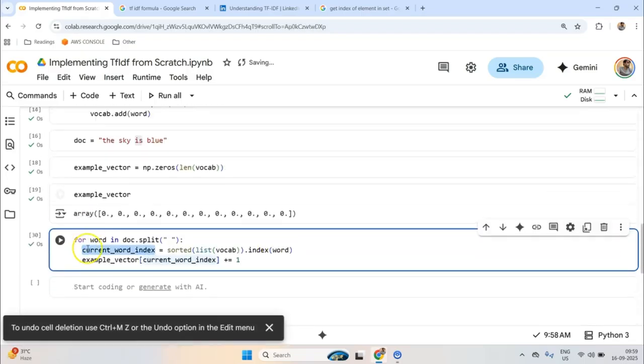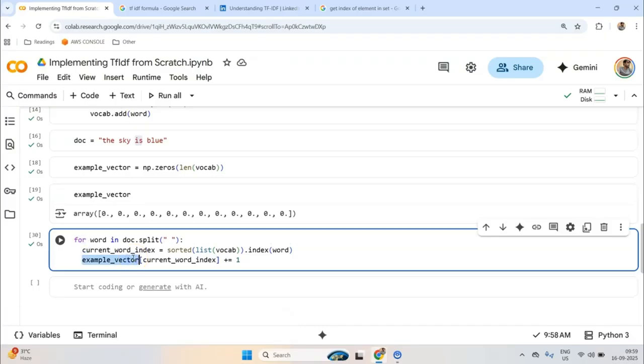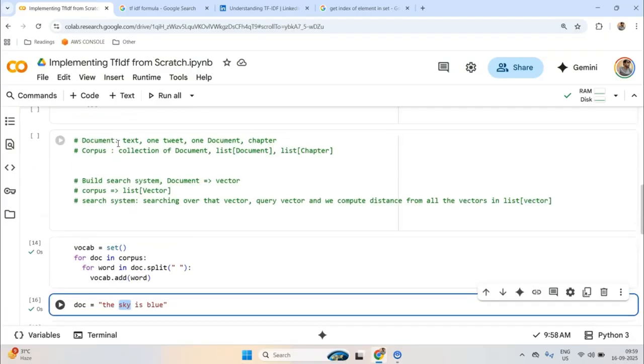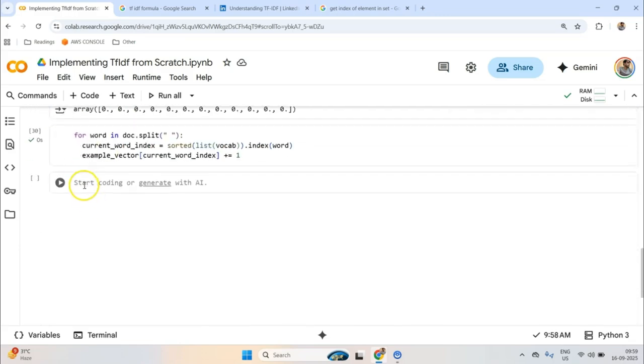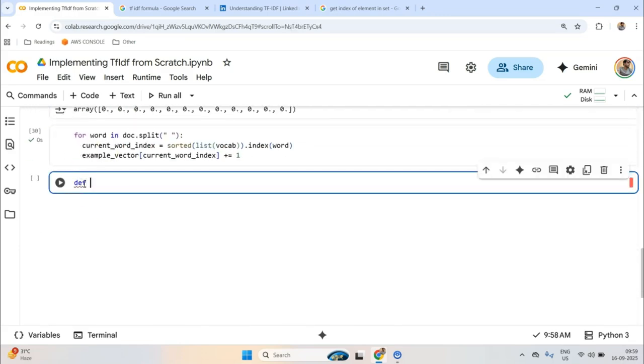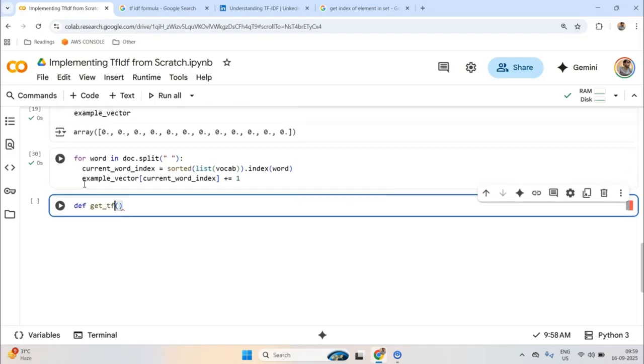Now this is a function which will do this process for one document, but I want to do it for all the documents. So I'll create a function. I'll call it get TF, term frequency vector, and it will get a document text, and it will also get a vocab.